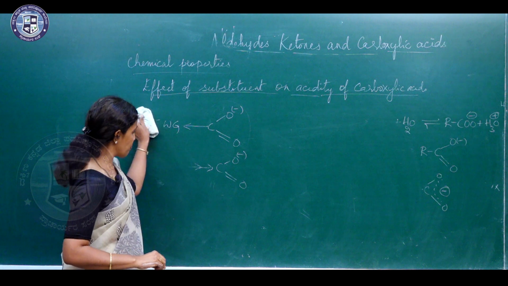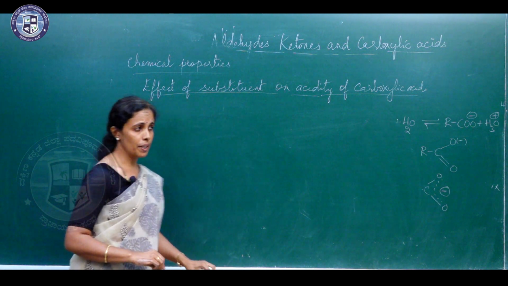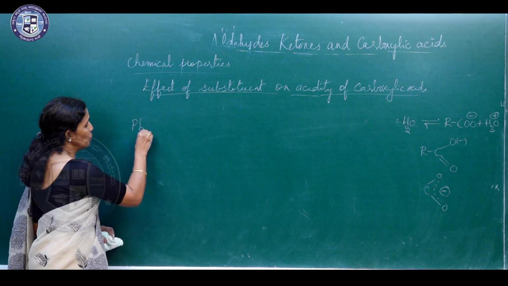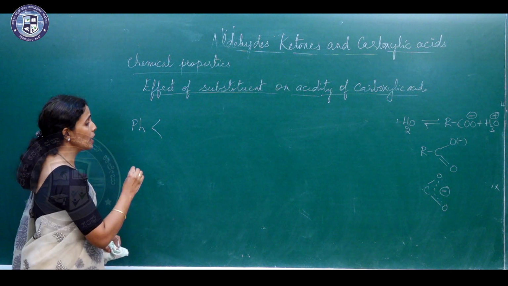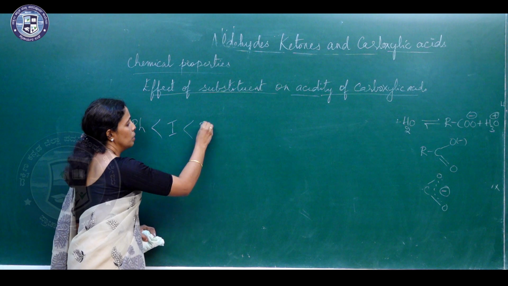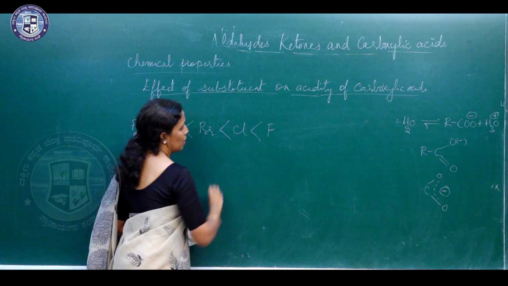So, we will see how some of the groups affect the acidity of carboxylic acids. So, the phenyl group is less acidifying when compared to all the halo groups, that is the iodo group, the bromo group, or the chloro group, or the fluoro group.